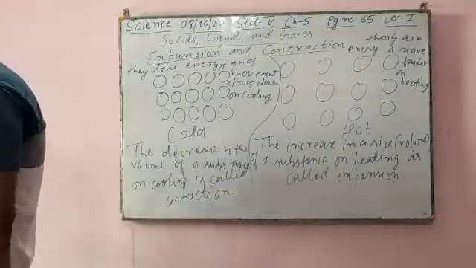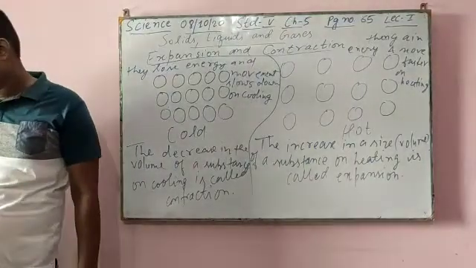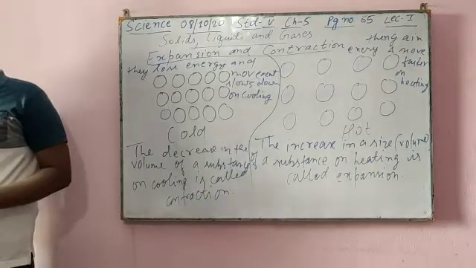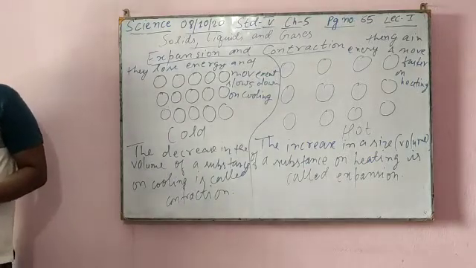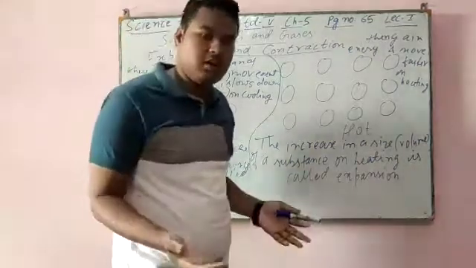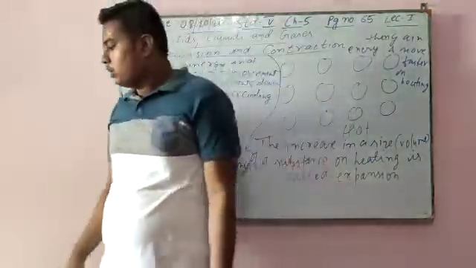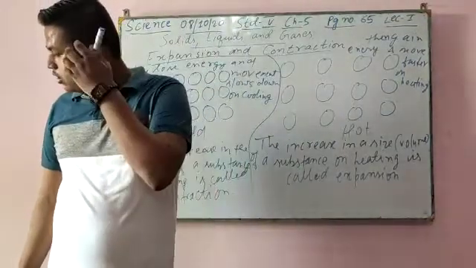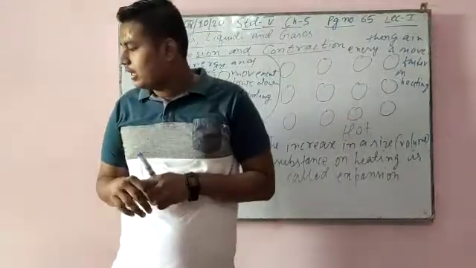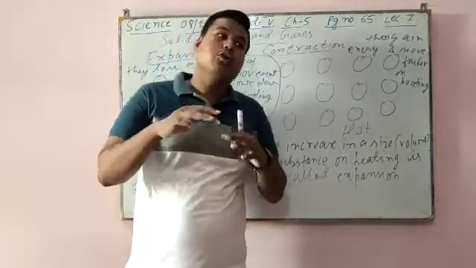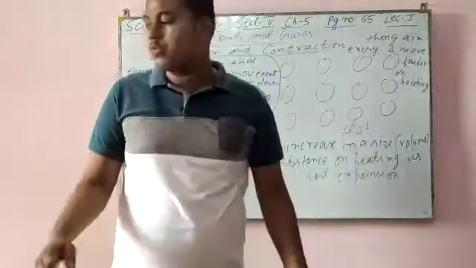Different substances expand and contract differently on an equal amount of heating and cooling. On an equal amount of cooling, solids contract the least, liquids contract more than solids, while gases contract the most.